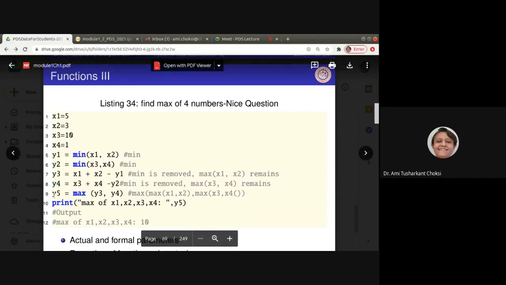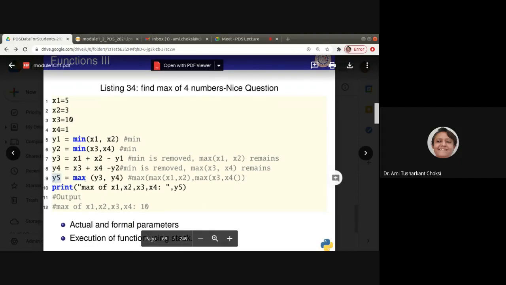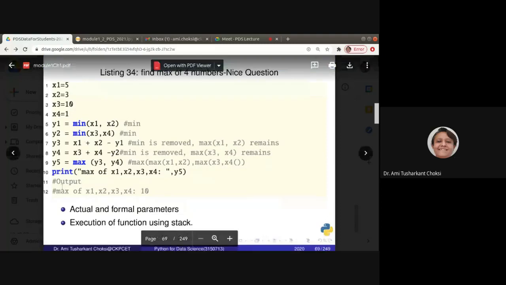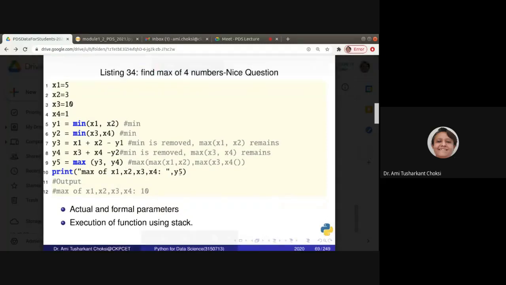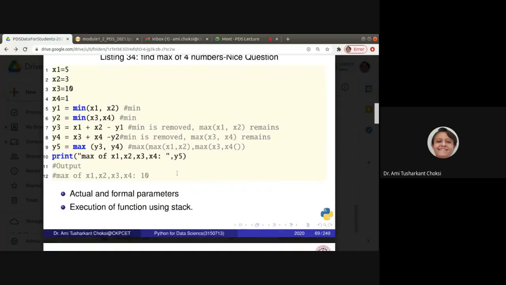So now what we are doing is y5 is equal to max of y3, y4, right? And we can say what is the max of all these things? That is y5, right? You can say why should we do all these things? See, if it is being given this way, you will not think what should be the output of it, right?